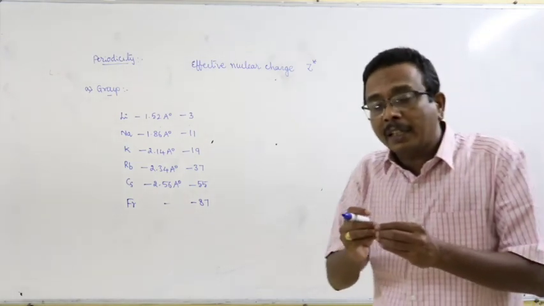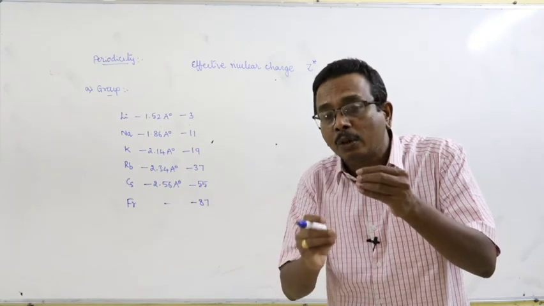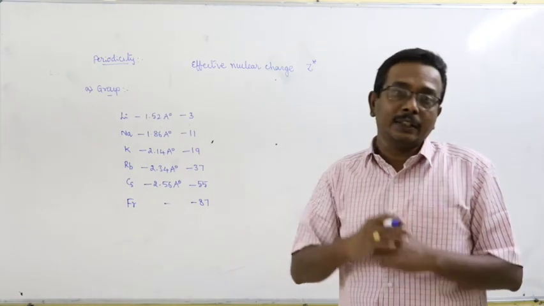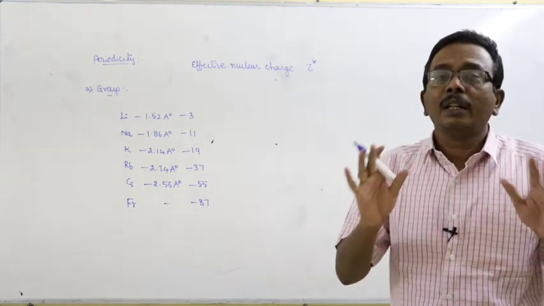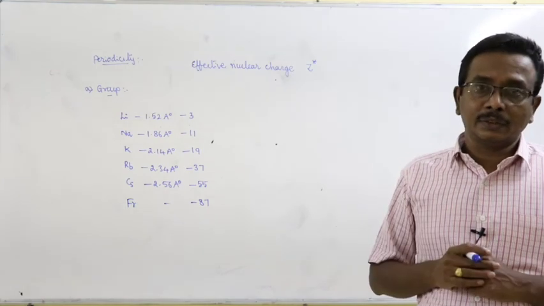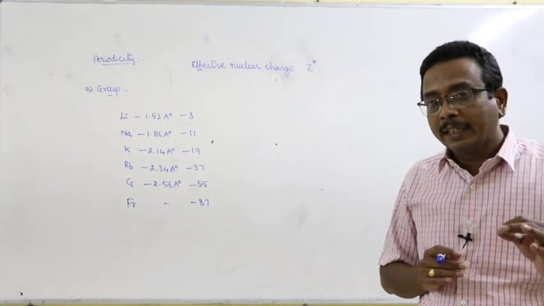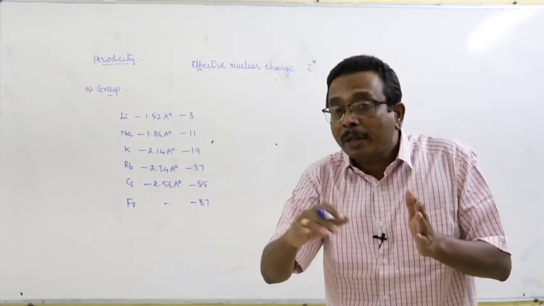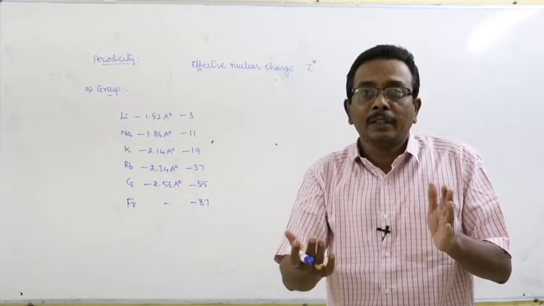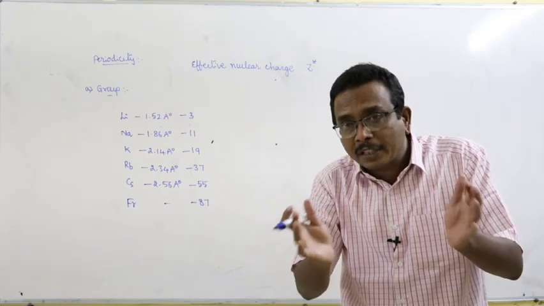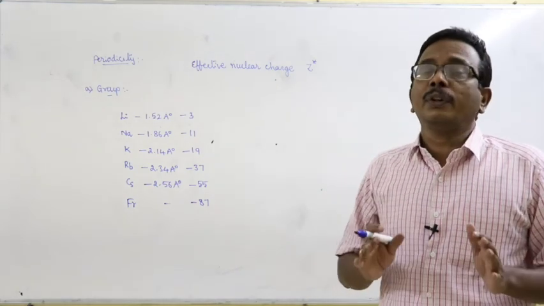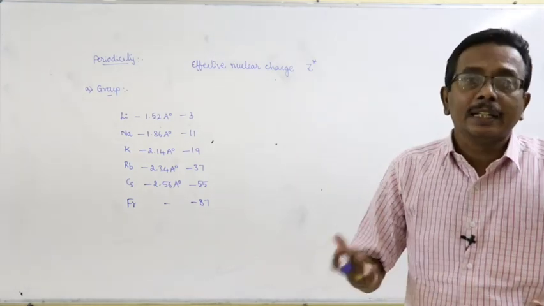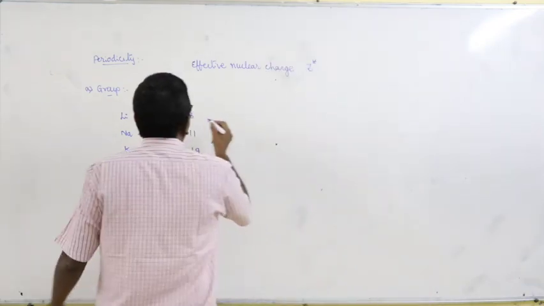As a result, the distance between the nucleus and the outermost orbit increases. Therefore, atomic radius increases. Means, with increase of the number of outermost orbits, the effective nuclear charge gradually decreases. Therefore, atomic radius increases.